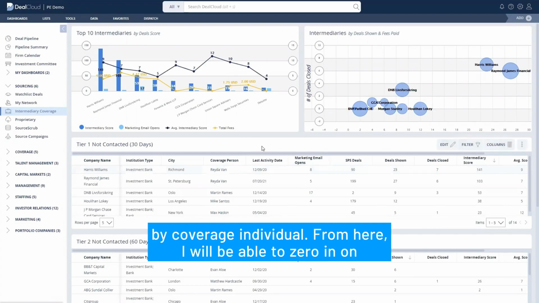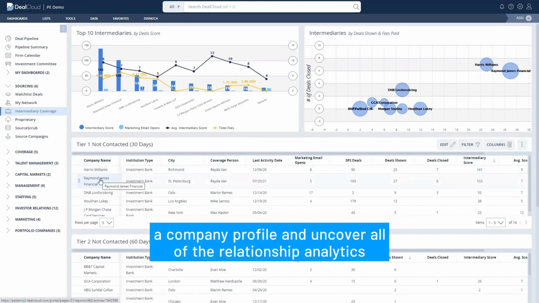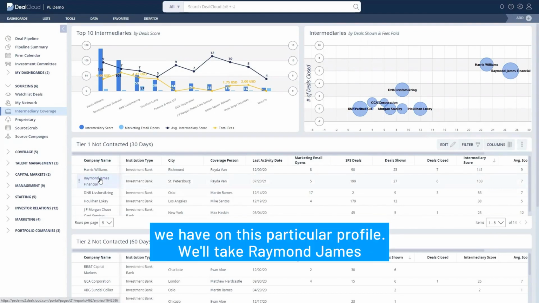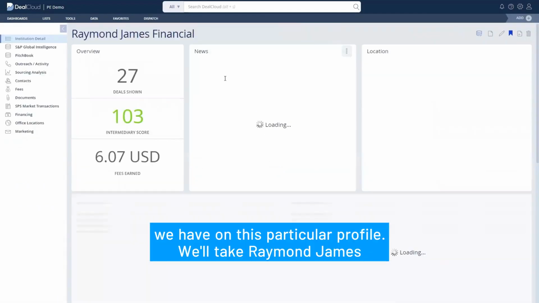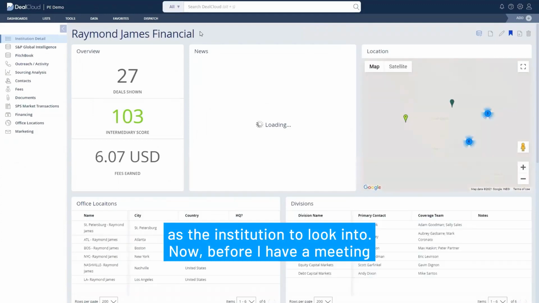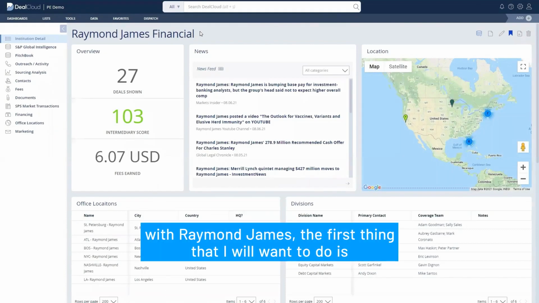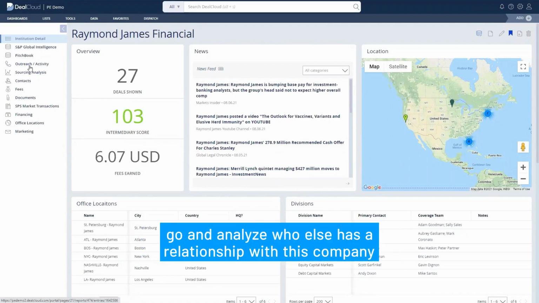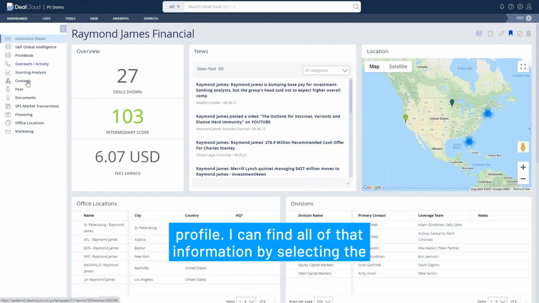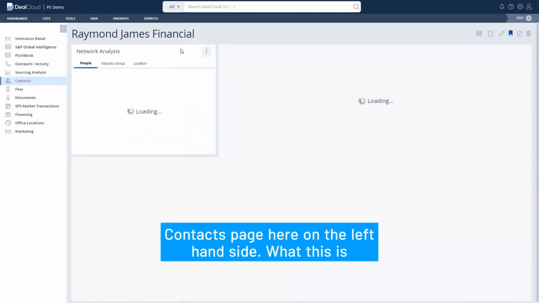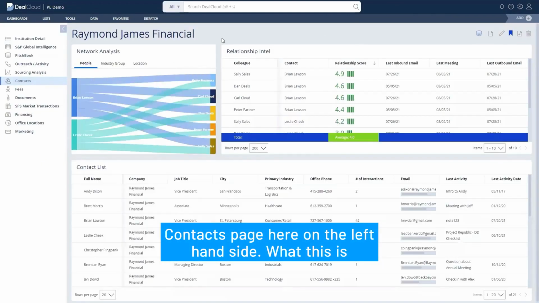From here, I will be able to zero in on a company profile and uncover all of the relationship analytics we have on this particular profile. We'll take Raymond James as the institution to look into. Now, before I have a meeting with Raymond James, the first thing that I will want to do is go and analyze who else has a relationship with this company profile. I can find all of that information by selecting the contact page here on the left-hand side.